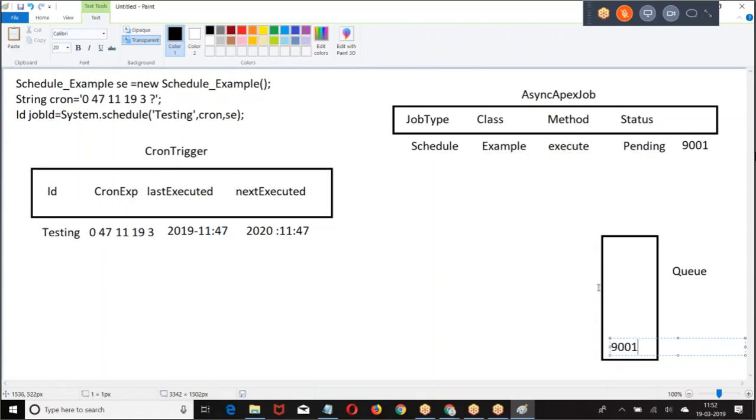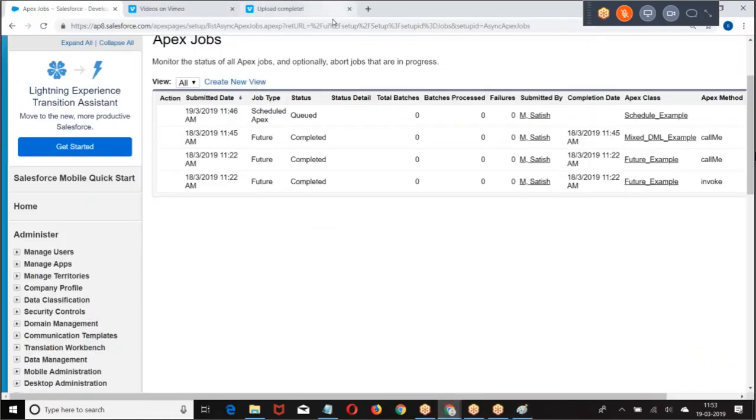I hope you are good with this. Clear? Go back and see it. Still see, no, it's already 53. Still the job is, as I told you, we cannot guarantee, because the resource it is looking for is not available. Obviously, it has to hold. I hope you are good with this format. Clear for everyone? Right? How do you execute? System dot schedule.